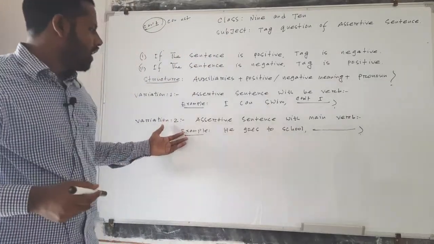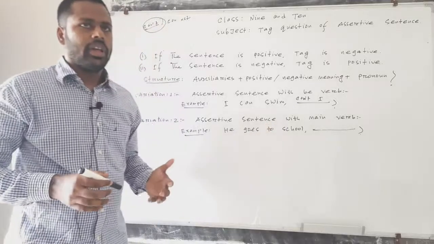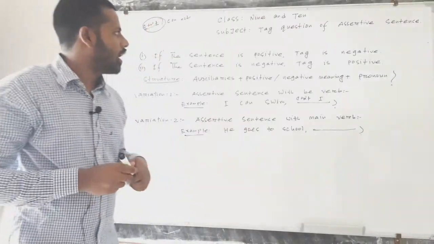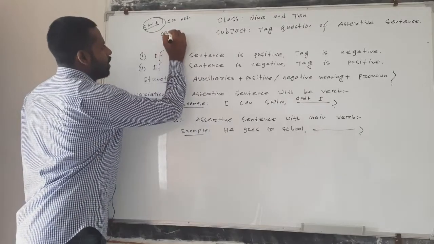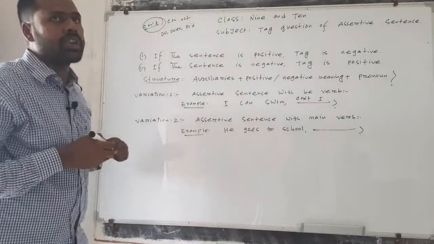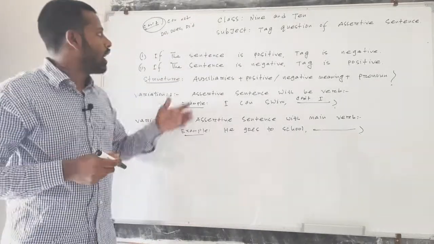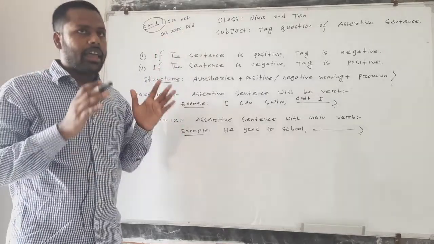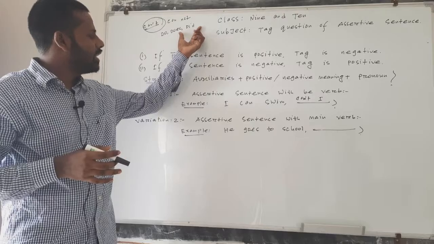Variation 2, if the assertive sentence has a main verb. It's a critical thing. Here we need to use the helping verb do, does, did according to the tense. If the tense is present indefinite, we need do, does. If the tense is past indefinite, we need did.